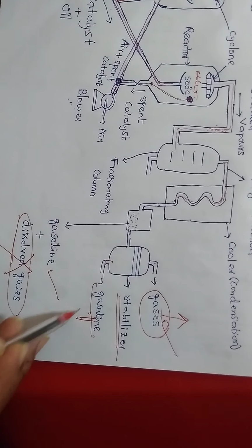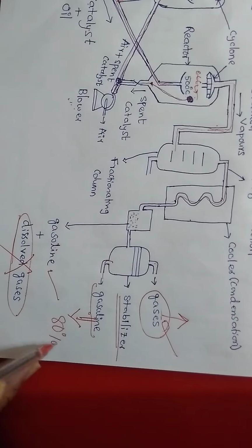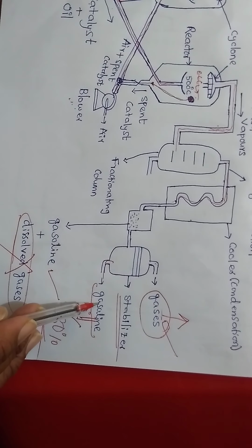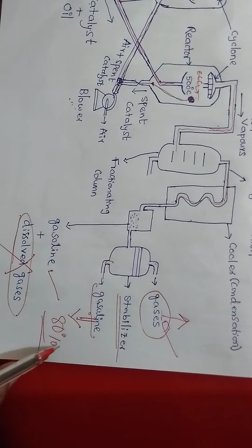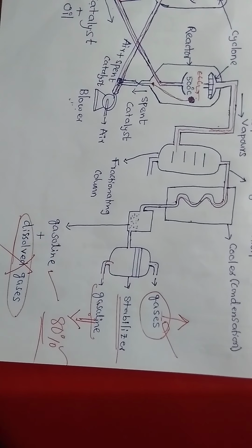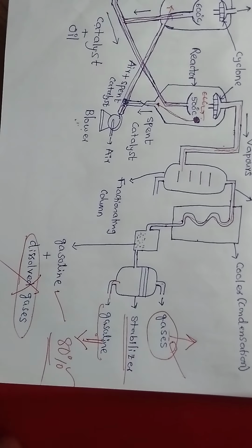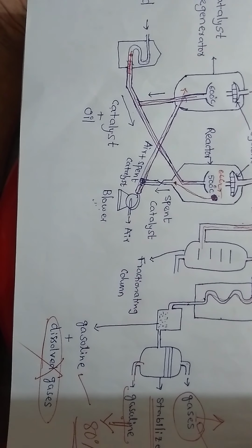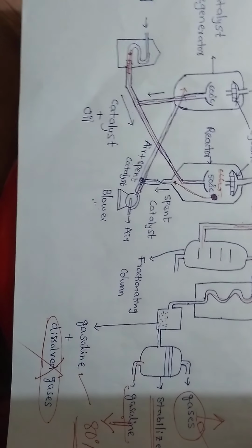We are finally getting the gasoline. The yield is 80%. The gasoline obtained from this process is 80% highly qualified, superior quality gasoline, right? So in this way there is a possibility of getting good yield and good superior quality gasoline from the moving bed catalytic cracking. Thank you.